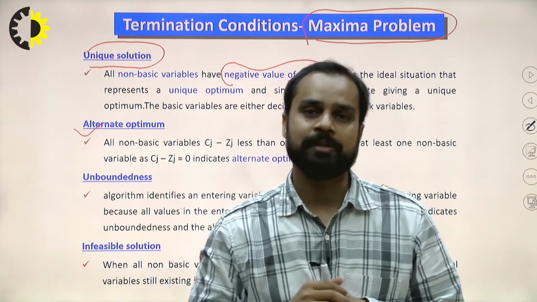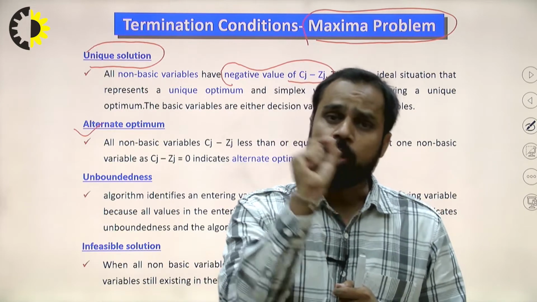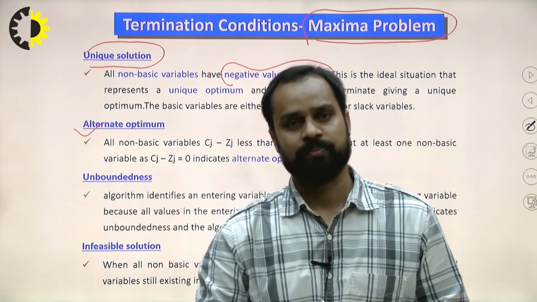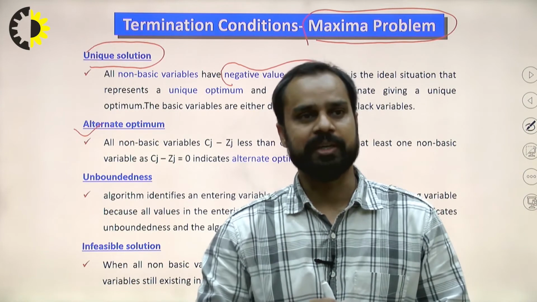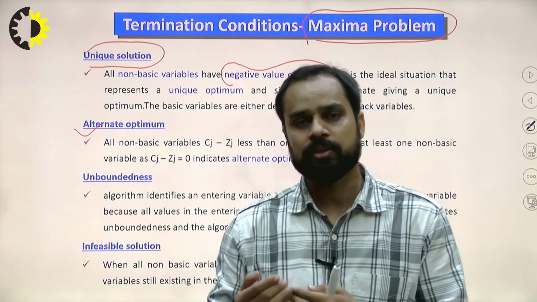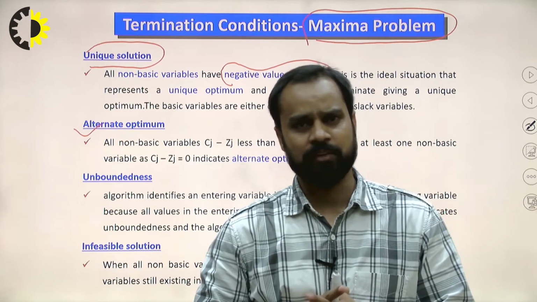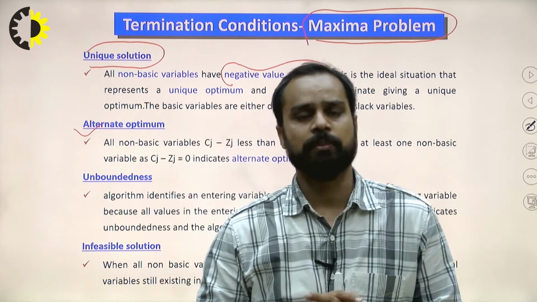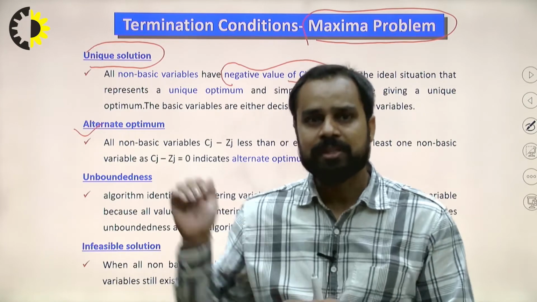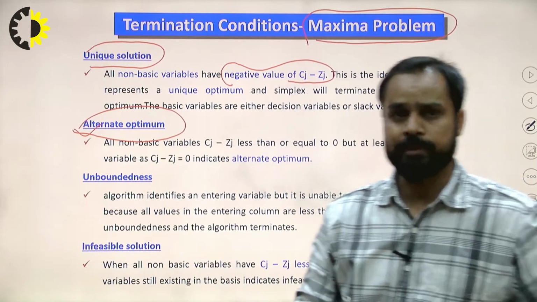How do we identify in the simplex method that a problem has multiple optimal solutions? If any of the non-basic variables in the Cj minus Zj row is 0, that condition indicates the problem has multiple optimal solutions, because in the next iteration that 0 will enter the basic table, and entering of 0 does not affect the objective function. So the value of the objective function remains the same, only the combination of decision variables or surplus and slack variables will change. I will discuss in the next slide how a problem can be identified as belonging to the alternate, or multiple, optimal solution.